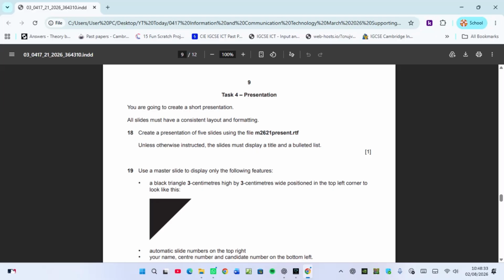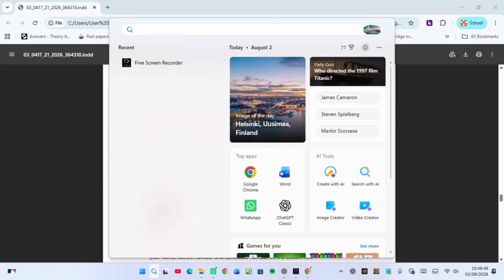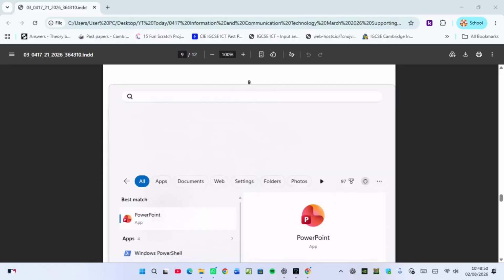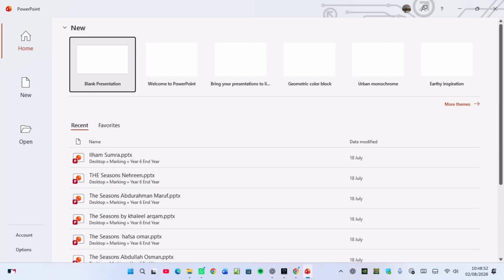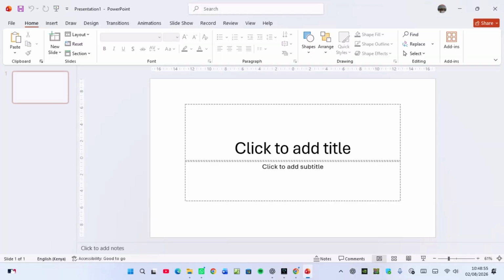That is 1 mark. So in most cases, when you're doing presentation, you have to import the slides from a particular file that you're given. And the extension of that file is normally RTF, rich text format. So what you'll do, you'll open PowerPoint. Just type PowerPoint. Once you open PowerPoint, you go to blank presentation.